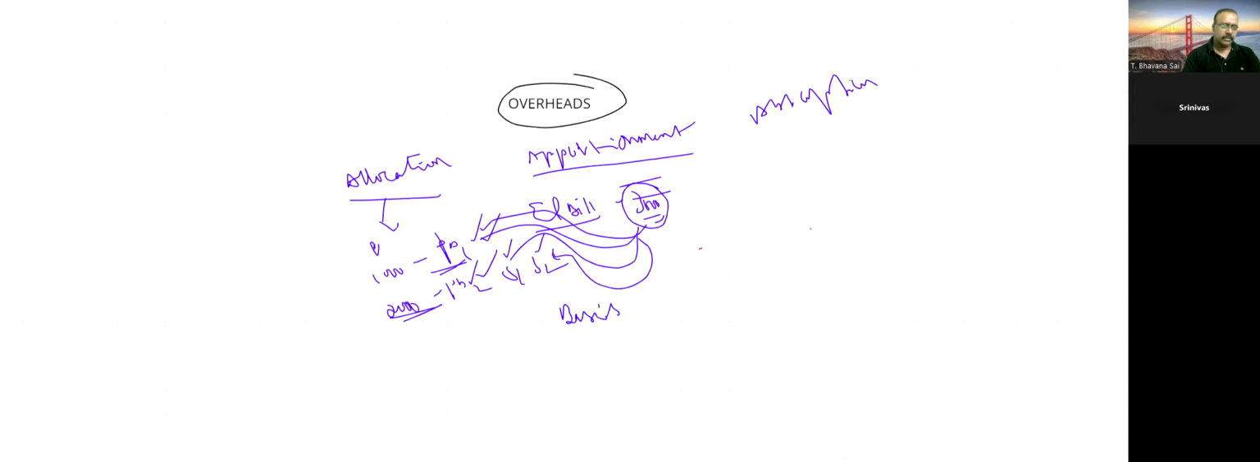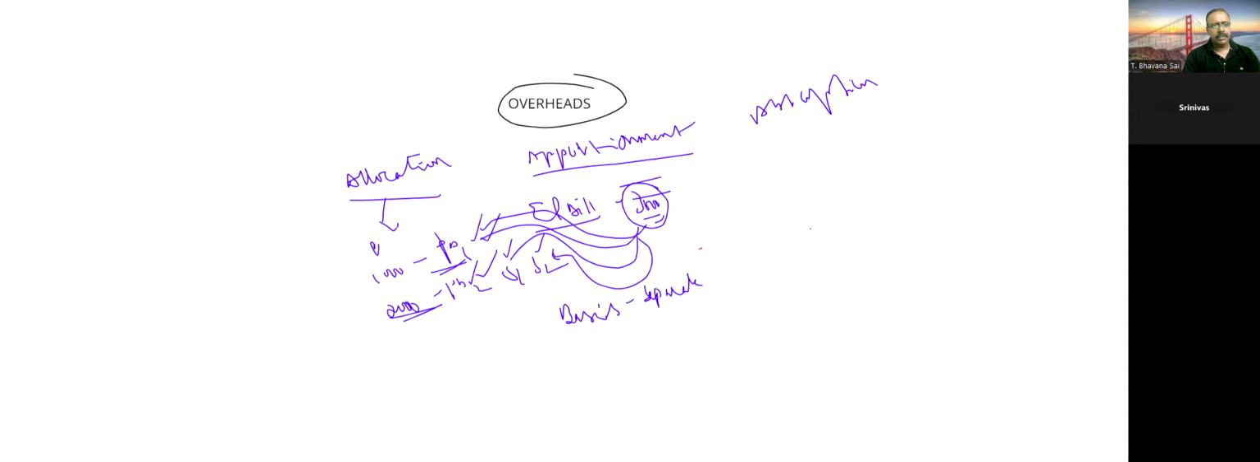So what basis should be taken? We can take separate meters. In each department, a separate meter is there, so you can read the reading of the department's meter. Then we can apportion the expenditure.